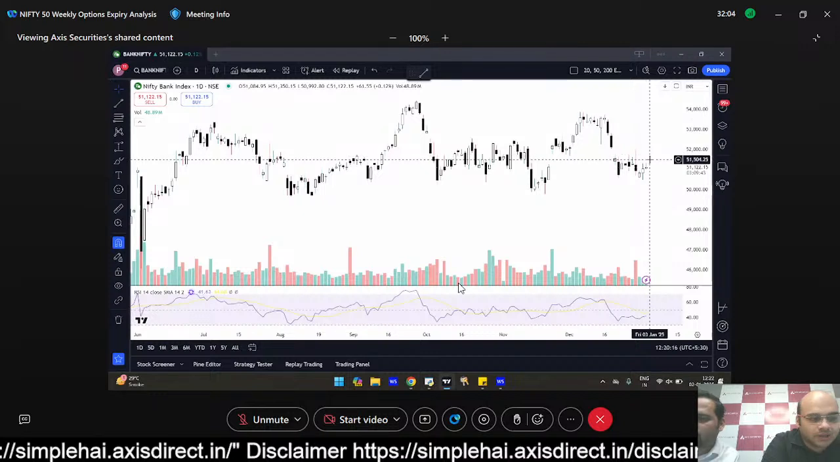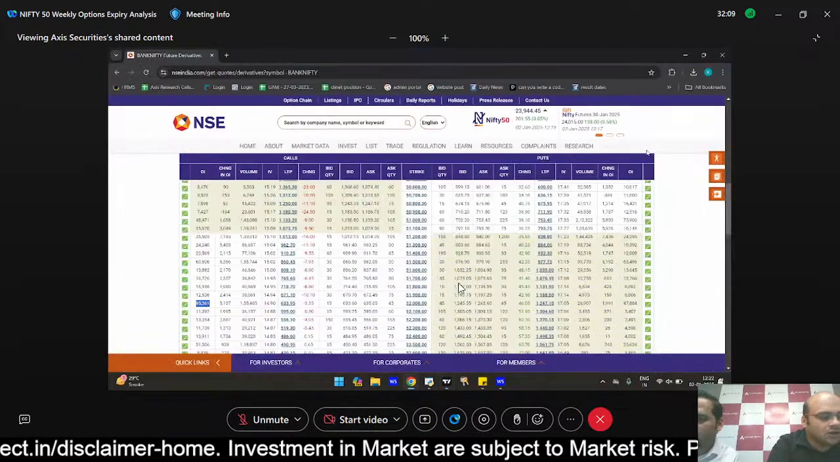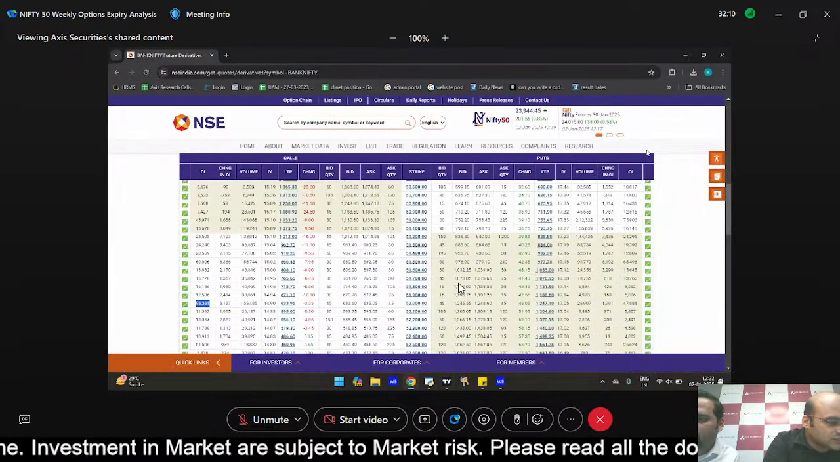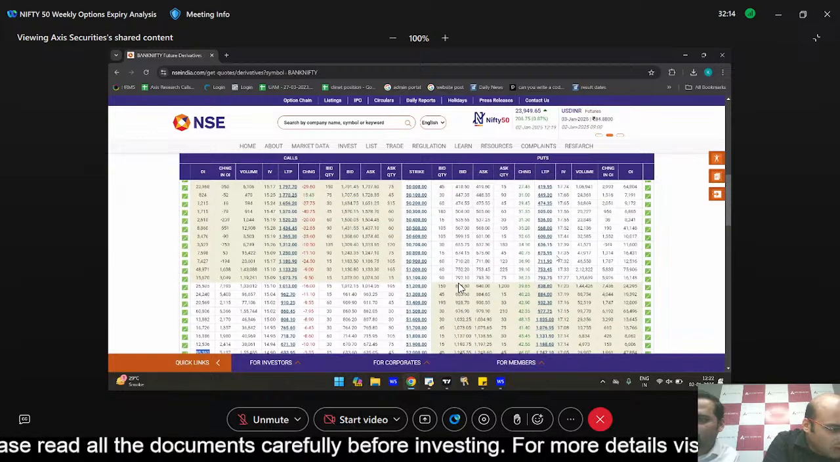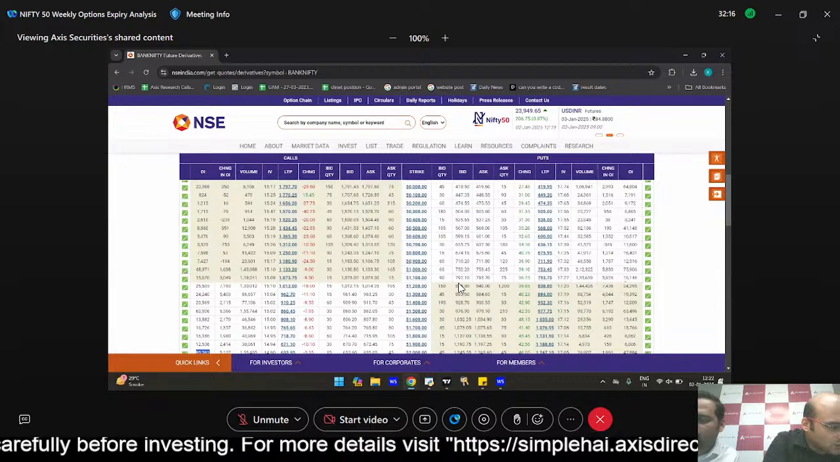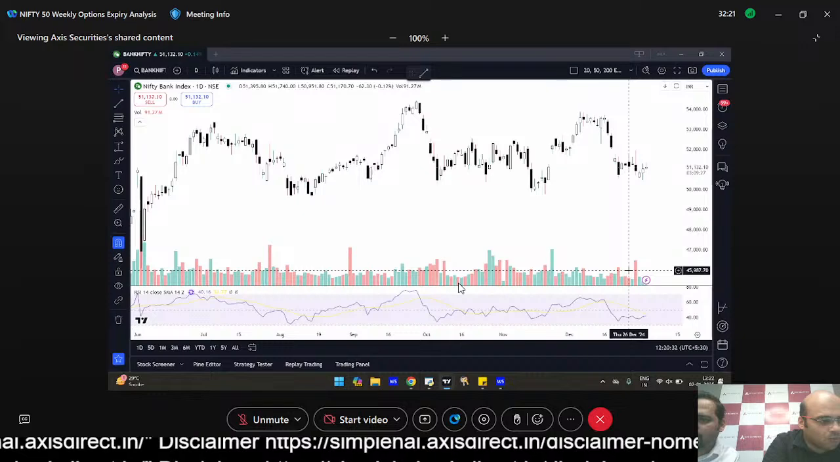So 51,500 हम लोगों ने देखा, 52,000 हम लोगों ने देखा. So around that zone is where people expect the resistances to come in. सपोर्ट्स की अगर हम लोग बात करें तो जो मैसिव एक्यूमुलेशन है that is around 51,000 and at the moment on spot we are placed at 51,130.